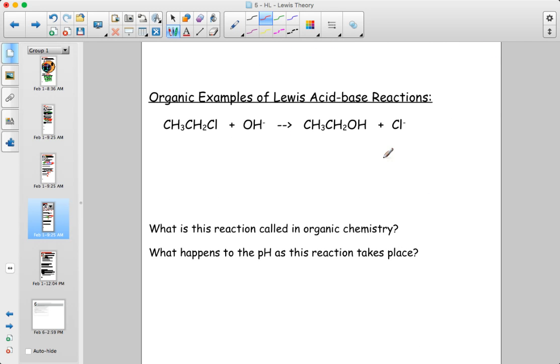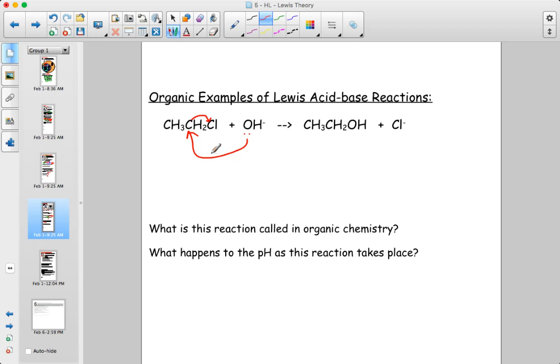I'm going to skip over this organic example for now, but this is the nucleophilic substitution reaction that we looked at before. Maybe I won't skip it. If you've got this nucleophile and we focus on its lone pair of electrons, it goes after this carbon, which is electron deficient because of the polar bond between C and Cl, where the electrons are being pulled towards the more electronegative chlorine. As a result, the bond between carbon and chlorine splits, the electrons go with the chlorine, and we form this ethanol, this alcohol, as a result.